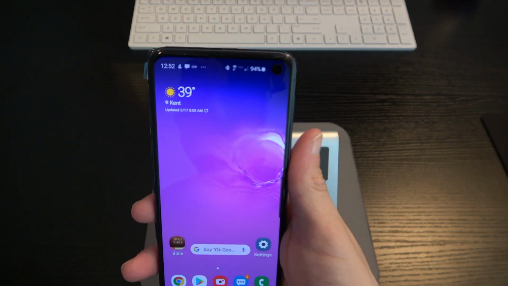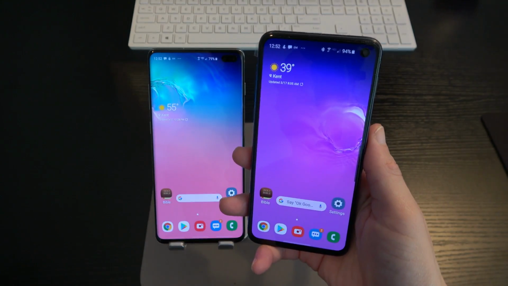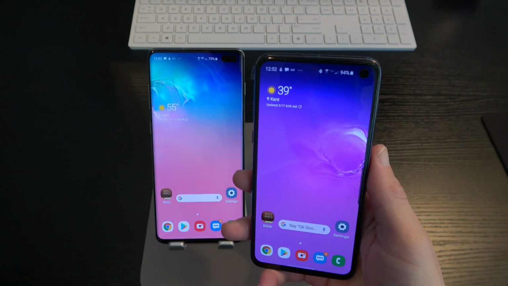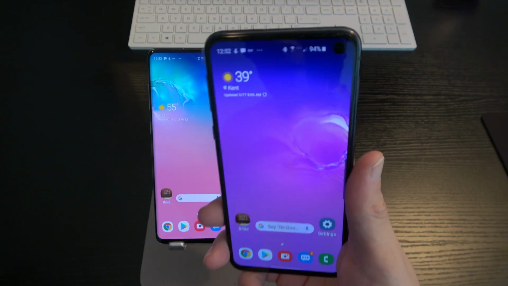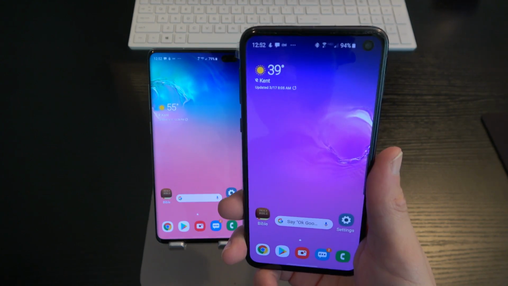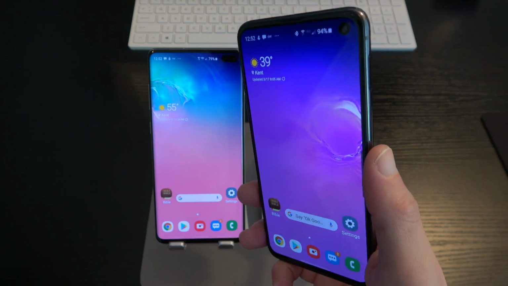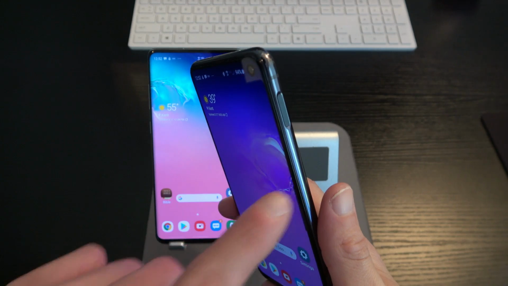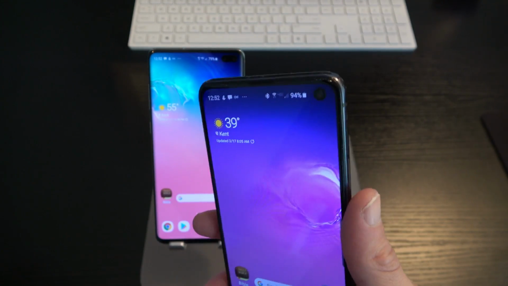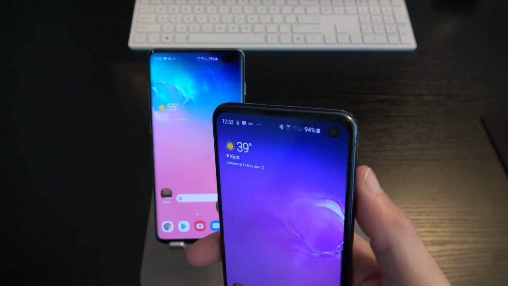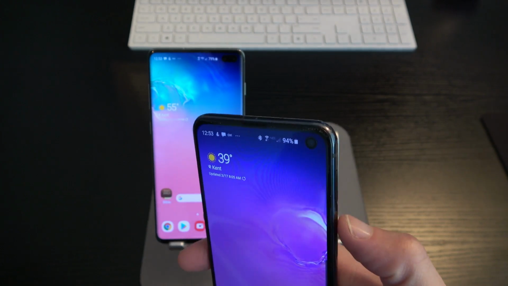Even though the S10e has a 5.8-inch display, it's the smaller of the three phones that were released. Most people, when they hold their device in their hand, their thumb is going to be right here in the middle of the side. So why not bring that down a little bit? In order to reach it, you're going to have to wedge your hand up, which can be awkward for a lot of people.